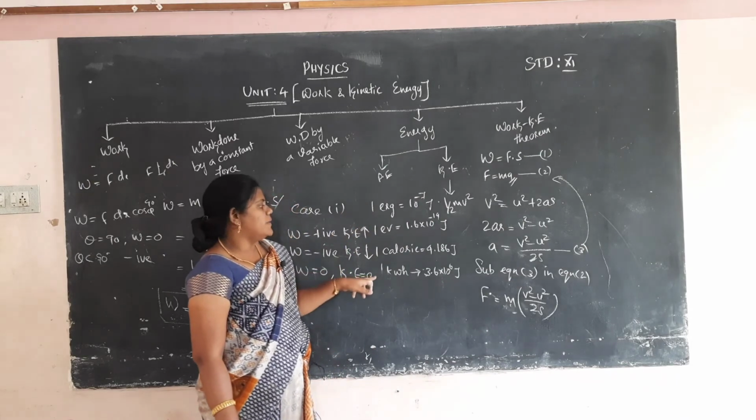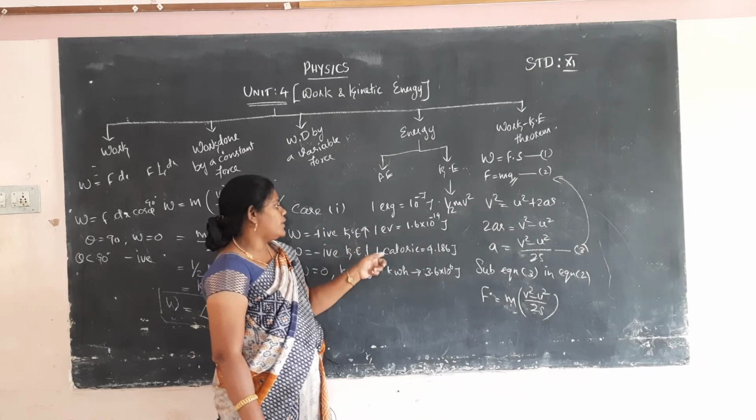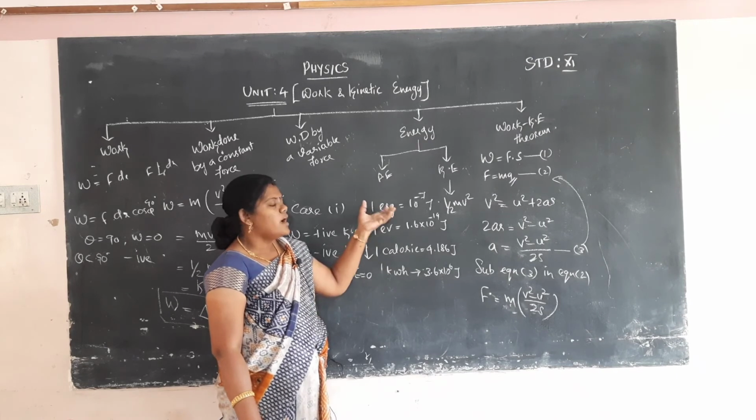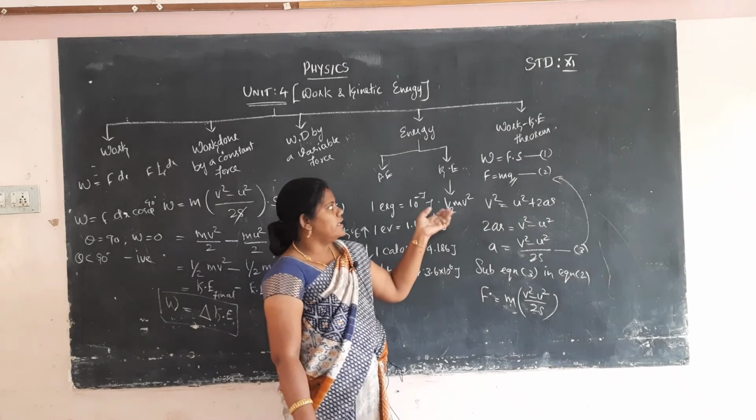Energy is used in various units: 1 erg, 1 electron volt, 1 calorie and 1 kilowatt hour, having some energy values. Okay, work kinetic energy theorem.